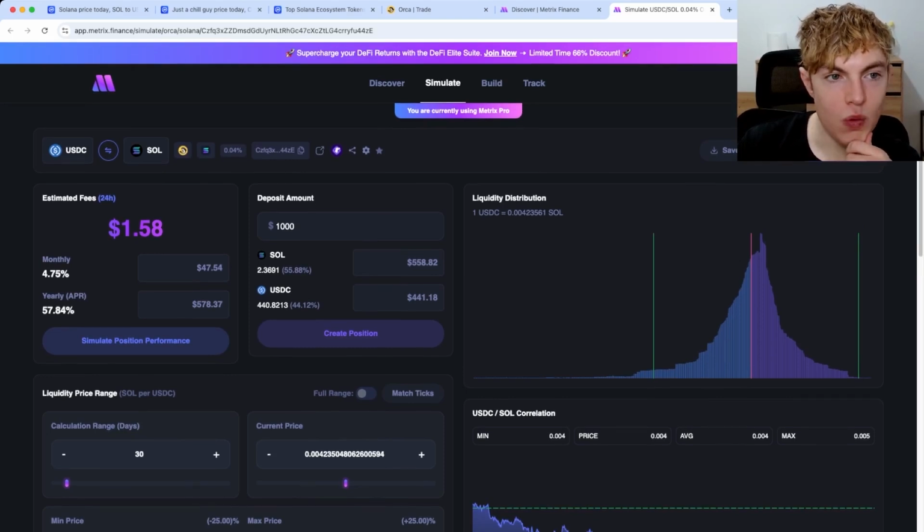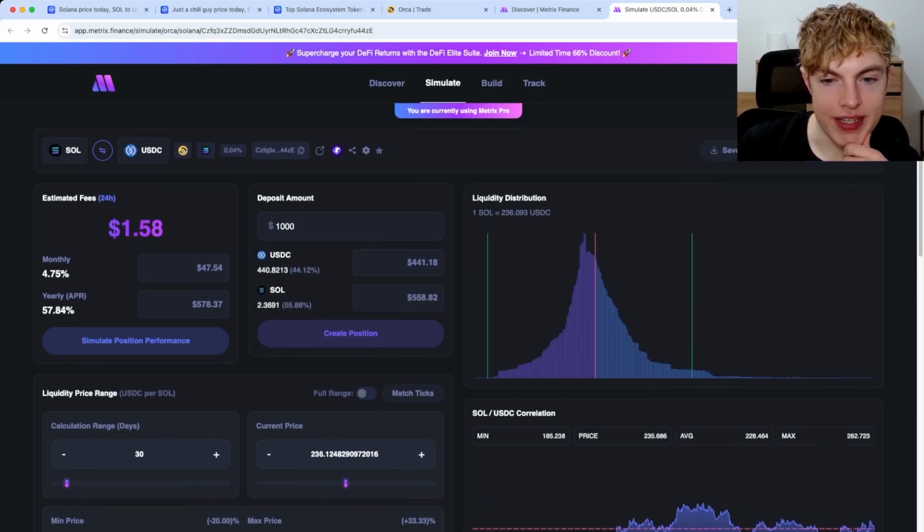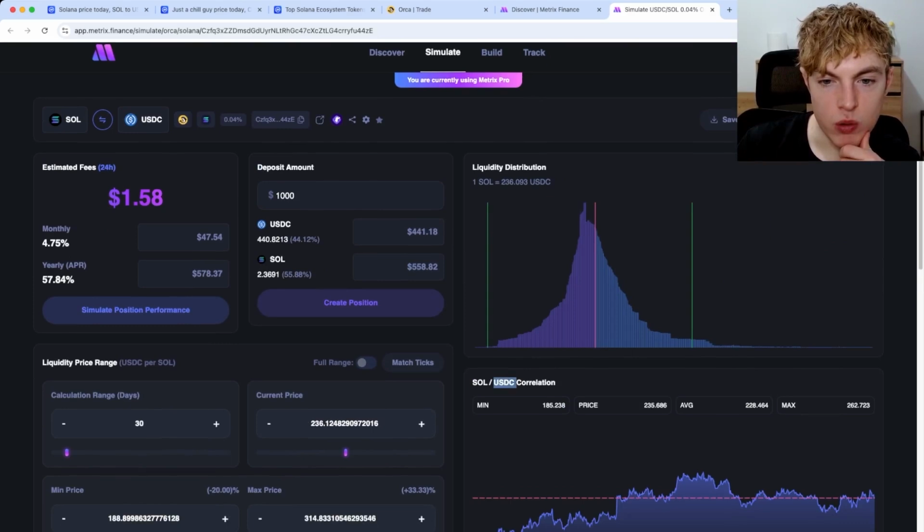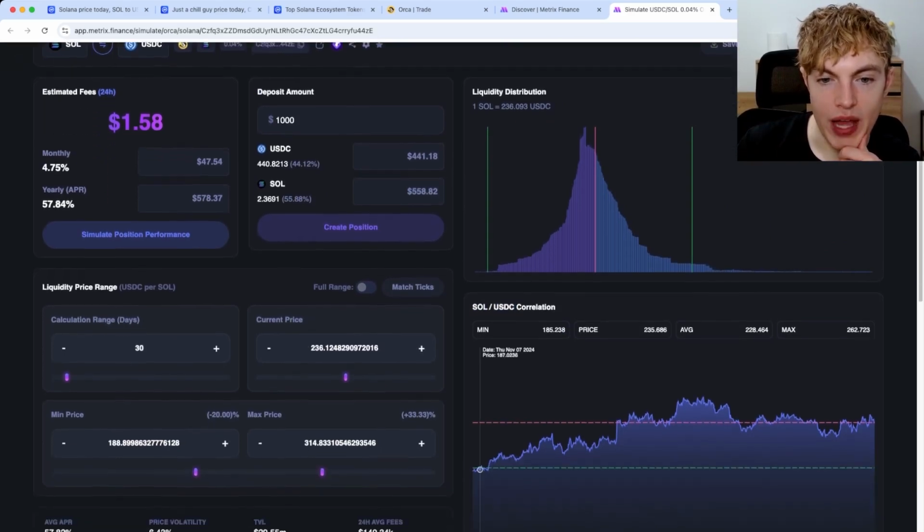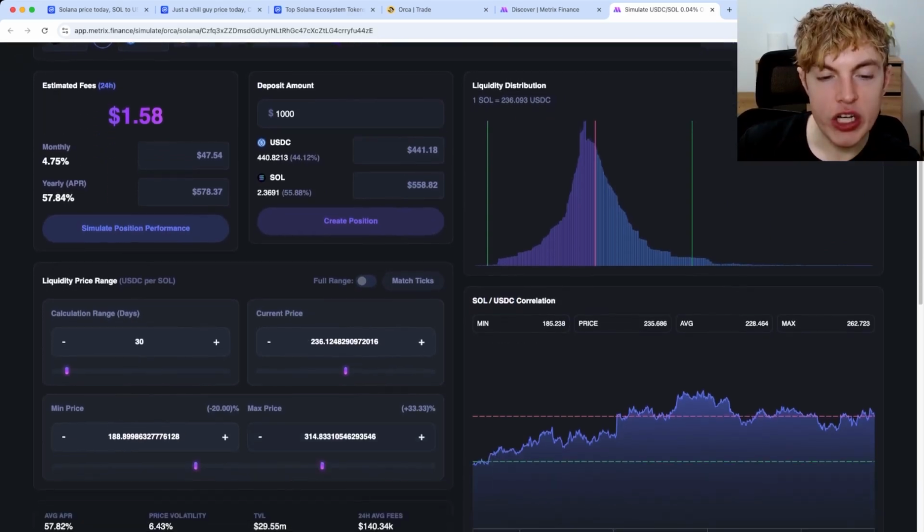I'm going to swap the order of these assets so I can see how much USDC is equal to 1 Sol. And here we go. We have our chart right here. Now, I'm not going to go too in depth in this tutorial on how to find your range, but I will tell you the basics.